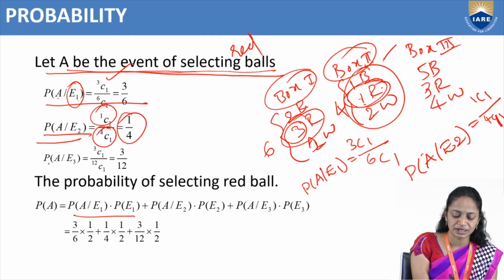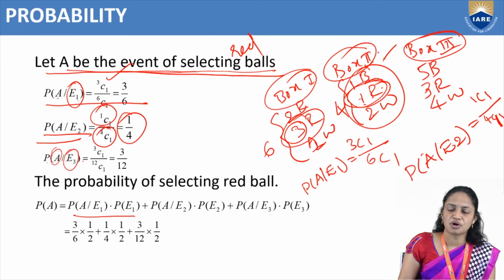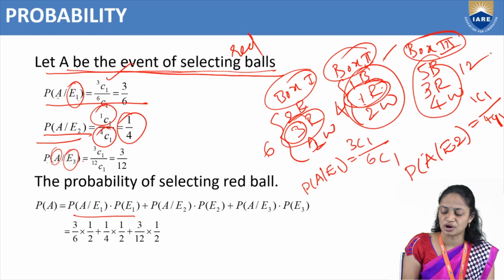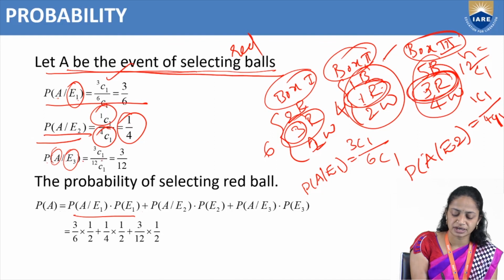Like that, the probability of A given E3. A means the event of selecting a red ball and E3 is box 3. The total balls are 9 plus 3 is 12. In total we have 12 balls, and we choose only one, so n equals 12C1. Our favorable event is red, right? How many red balls are there? 3 red balls. So 3C1 divided by 12C1 is equal to 3 by 12.